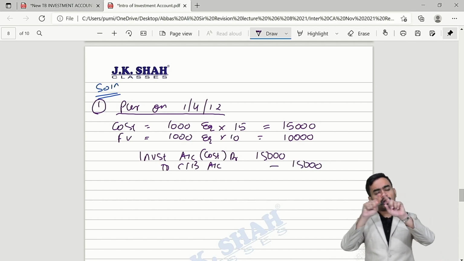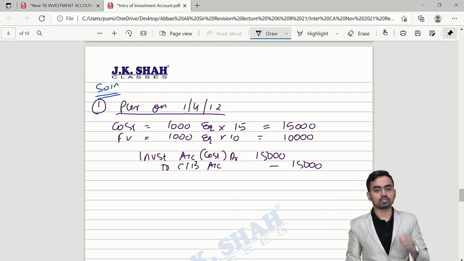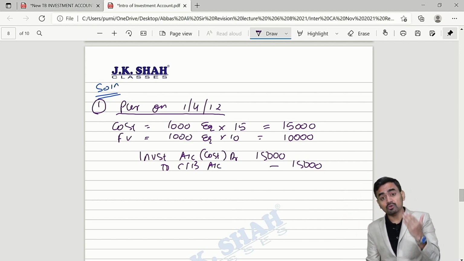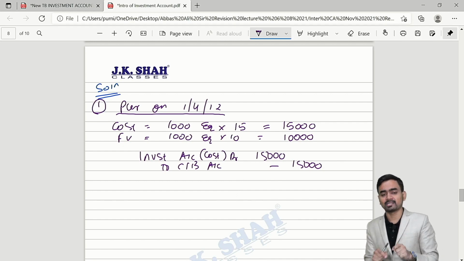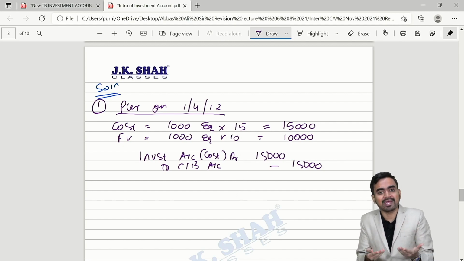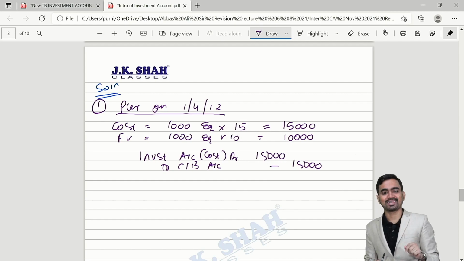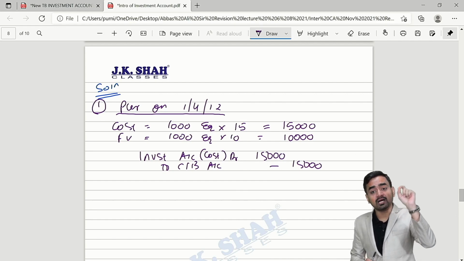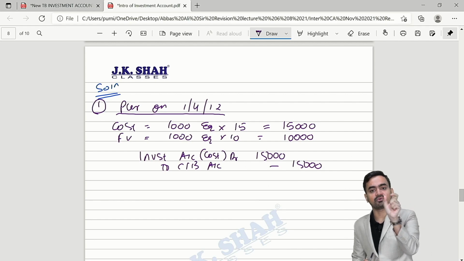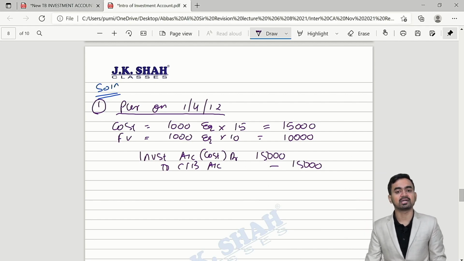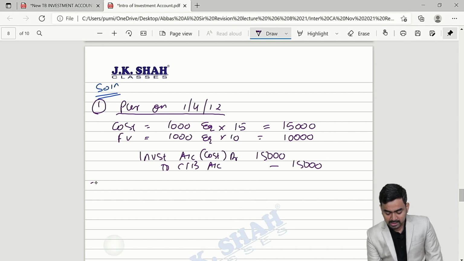So now you already know how to prepare the ledger in case of investment account. Is it clear? But what you will write, that I am discussing. Correct. So on the investment account debit side, you have to write to cash bank, in the bracket purchase, write down the face value and write down the amount, that is cost. Second point,